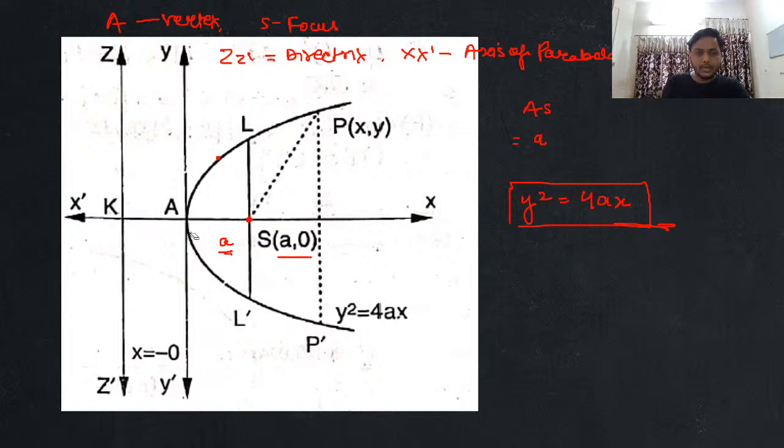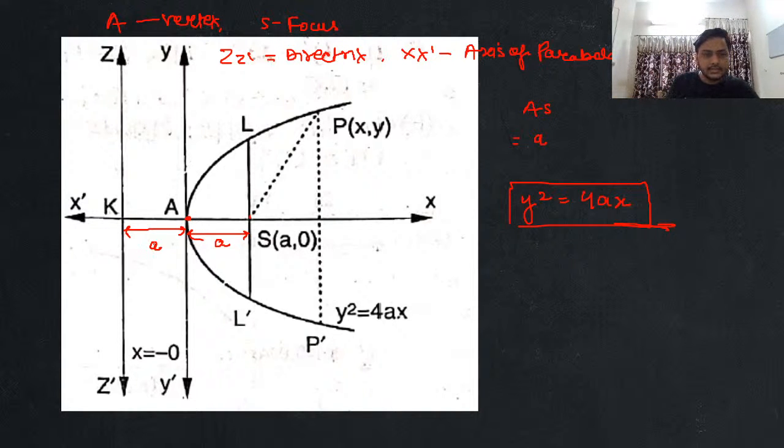If I'm talking about this distance, it will be equal to what? Focus, guys. If I'm talking about my point A, so point A is lying on the parabola, so the distance of this point from the focus, that is a, will be equal to the distance of this point from the directrix, that is again equal to a. Are you clear with this or not? Everyone, guys, please respond. किस को ये बात समझ में आती है? How many of you are clear with this, guys? Please respond. Got it?